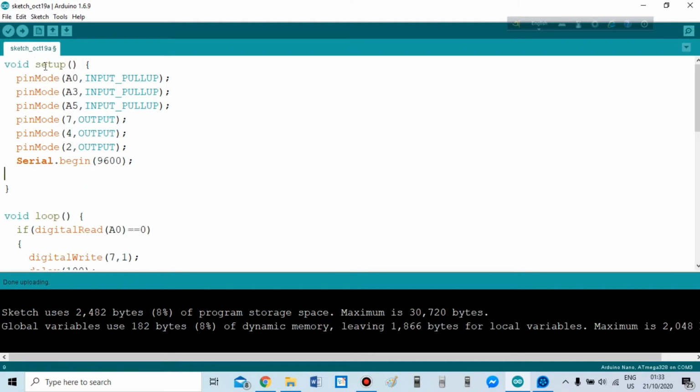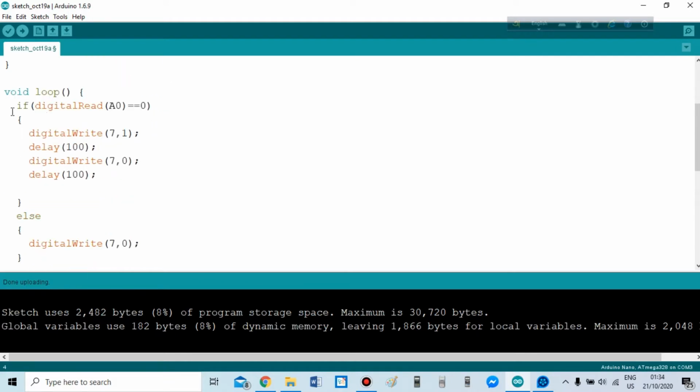In the setup part, I declared the A0, A3, and A5 pins as inputs, and the 7, 4, and 2 number pins act as outputs. The A0 pin receives the signal from the flame sensor, the A3 pin receives the input signal from the light sensor, and the A5 pin receives the input signal from the motion sensor.